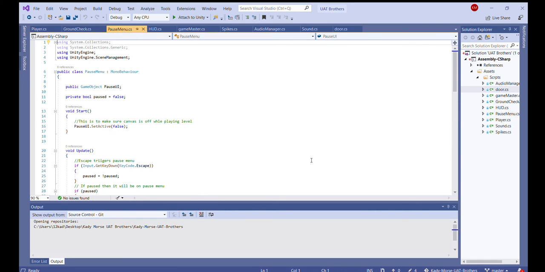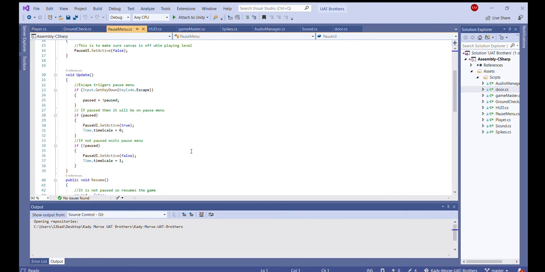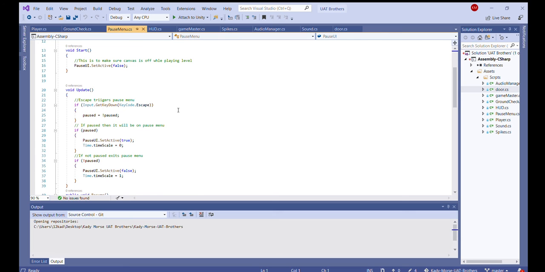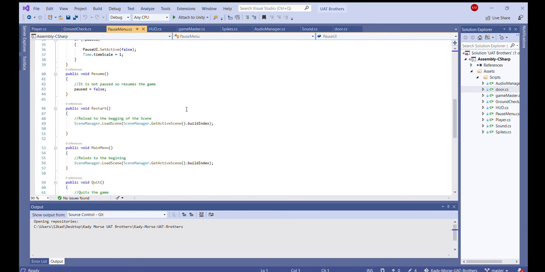This is the pause menu. So this is my pause UI. If you press down the escape button, it'll pull up the pause menu. If it's not pause, then it will exit. Or if you don't press escape, it will not pull up the pause menu, because you do not want to play the pause menu while you're playing the game unless you need to.